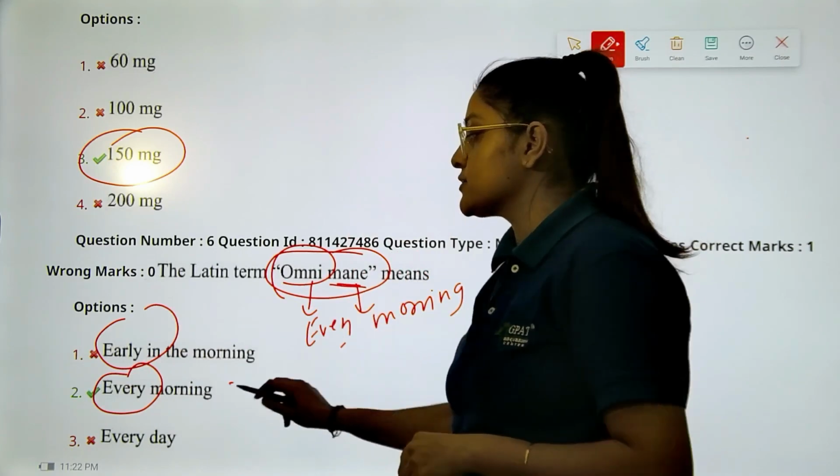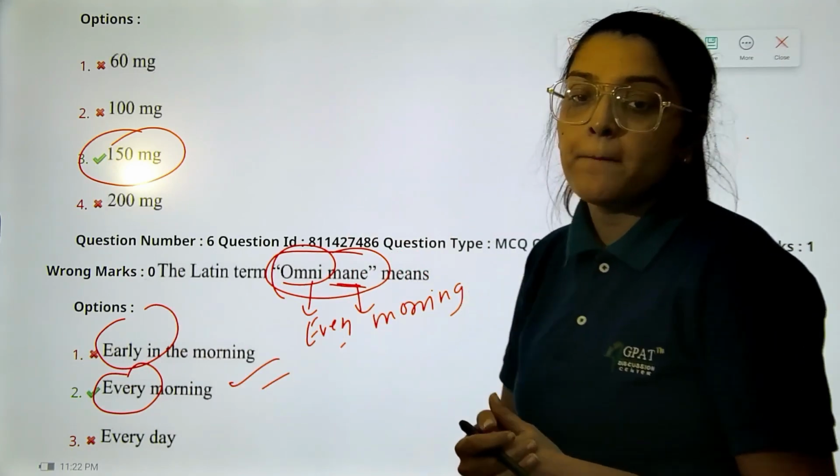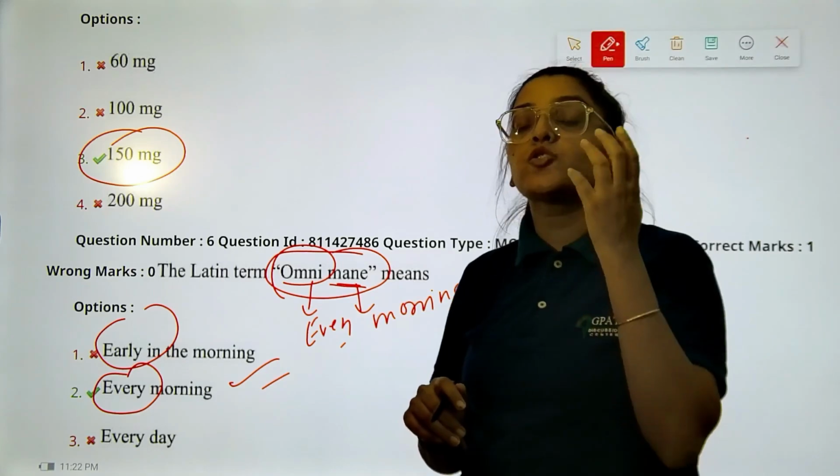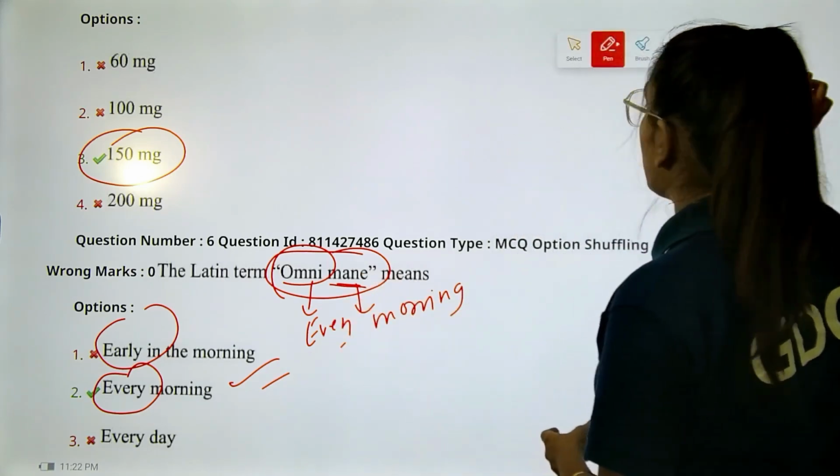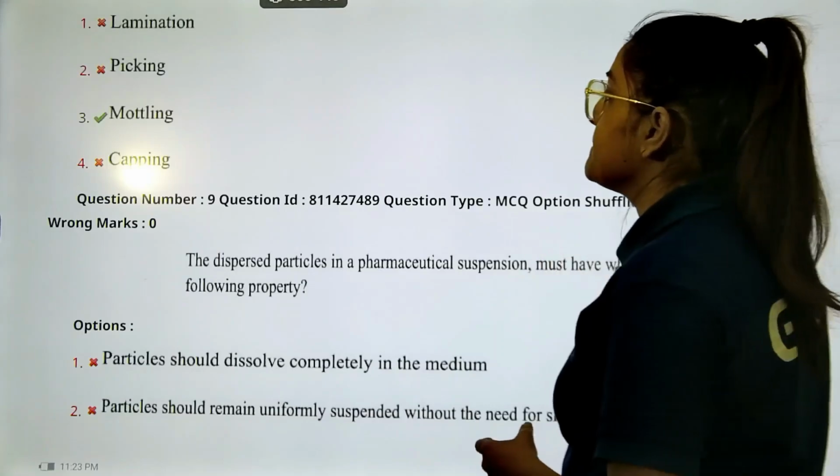So the correct answer was option B, every morning. For night it is omni nocte, which is every night, right? So we have the correct answer as option B.